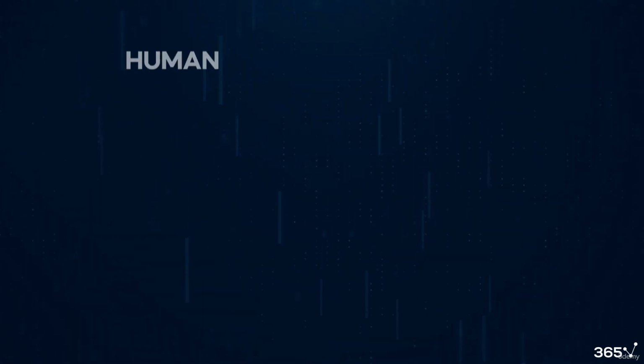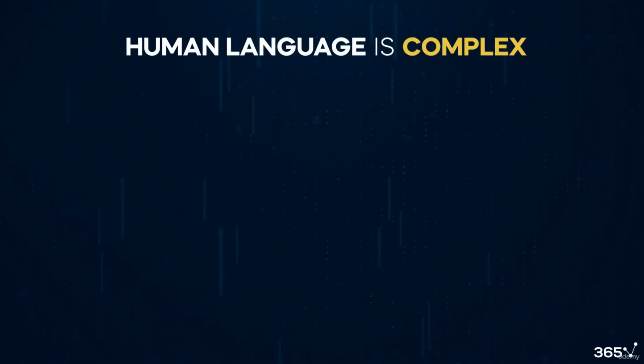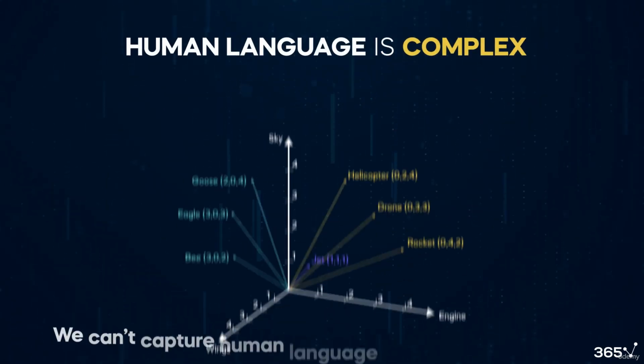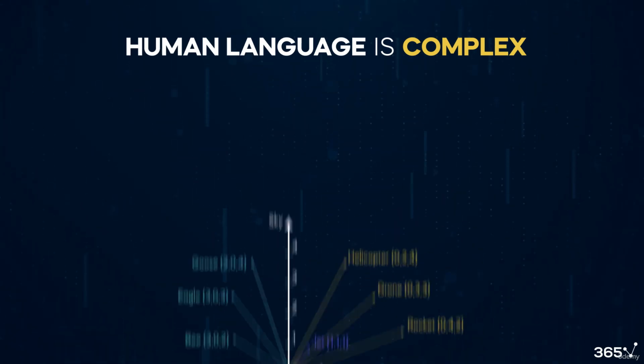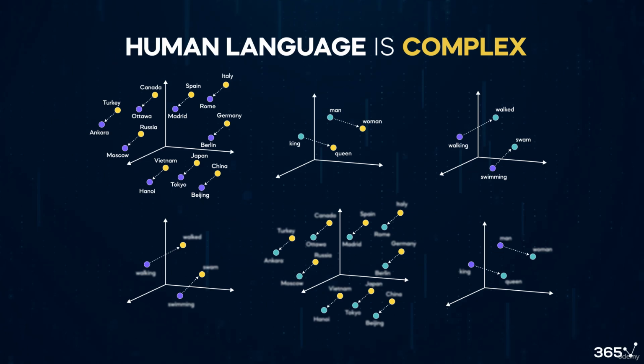As you can imagine, the meaning of something as complicated as human language can't be captured with 1, 2, or 3-dimensional vectors. Instead, we need hundreds, even thousands of dimensions.